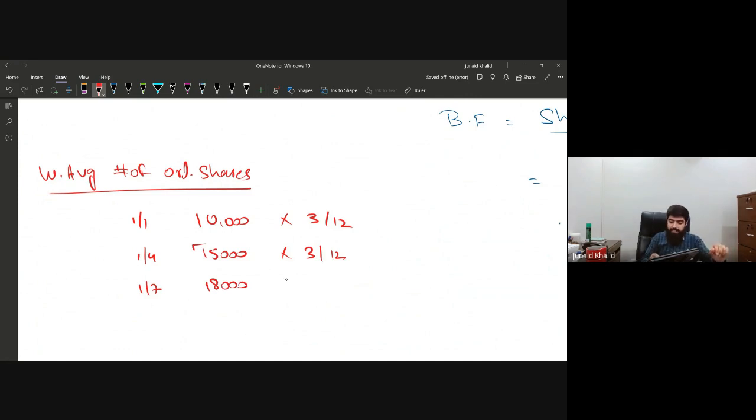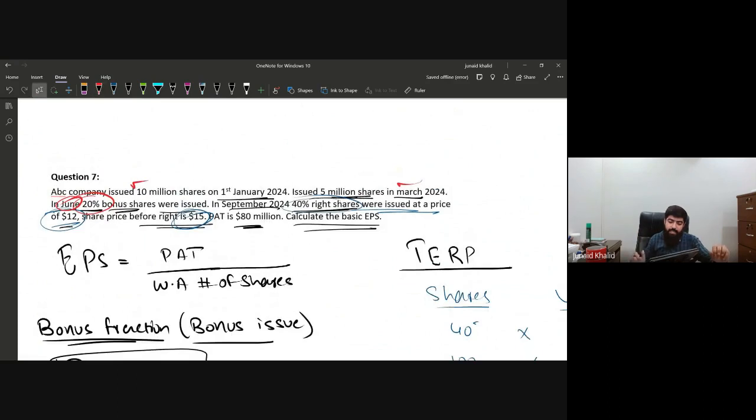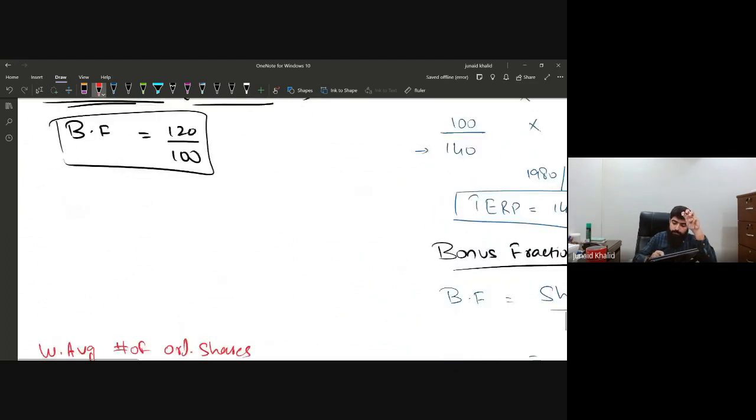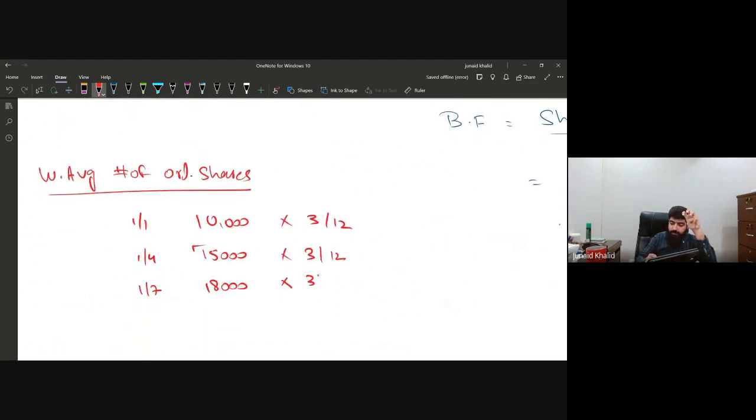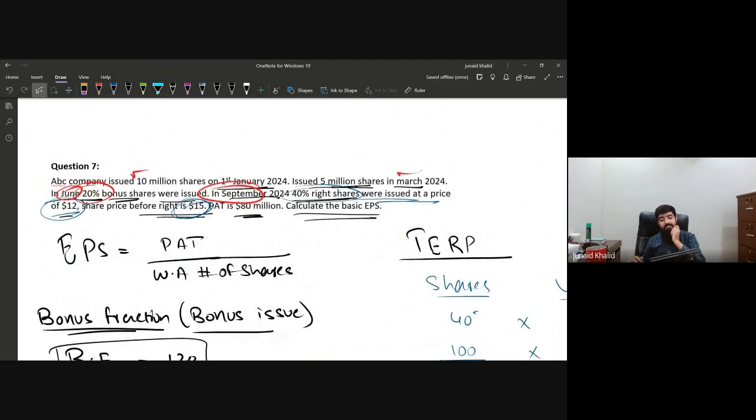Okay, so 18,000 shares were issued at the end of June, or we can say at the start of July. So July, August, and September, because further rights shares were issued at the end of September. So July, August, and September, again 3 months. So we are going to multiply it by 3 and divide it by 12. Now, what happened is that at the end of September, 40% rights shares were issued.